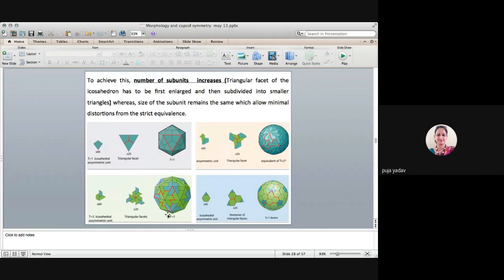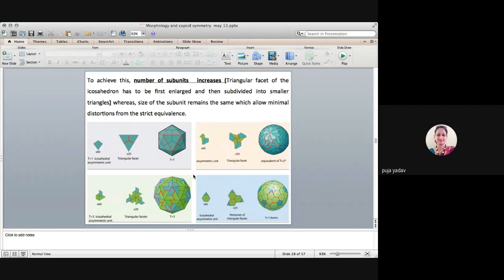So it is more than... it's 270. Sorry, 180. Okay, so this is 60, 120, 180, and here you can see it is composed of 1 2 3 4 5 6 7. So in one subunit of the triangular there are 7 subunits and T is equal to 7.